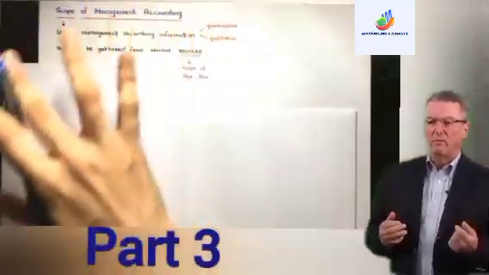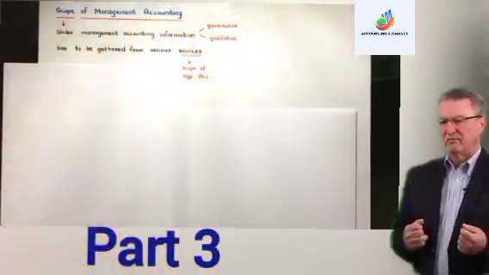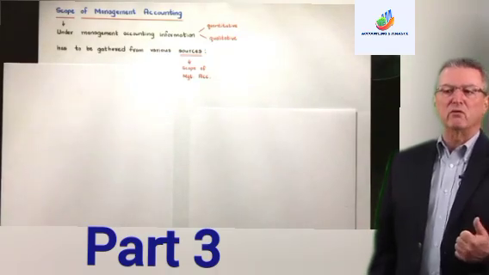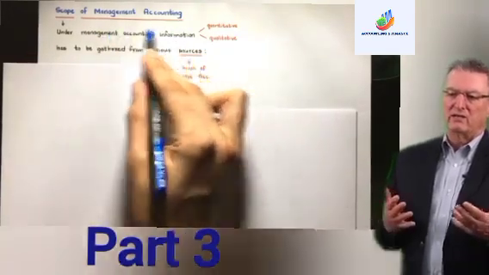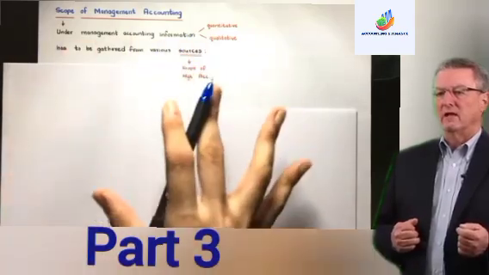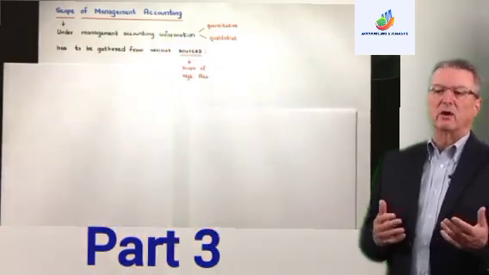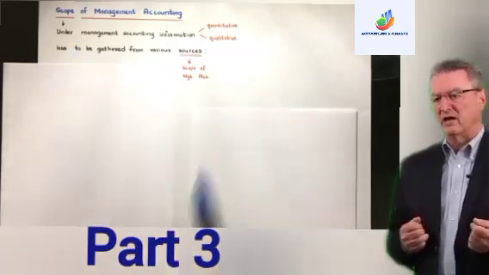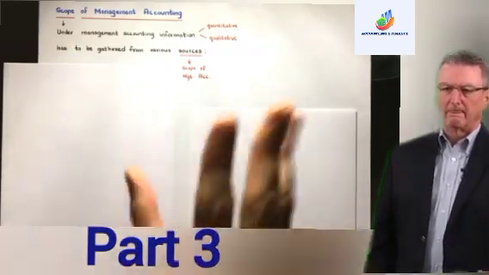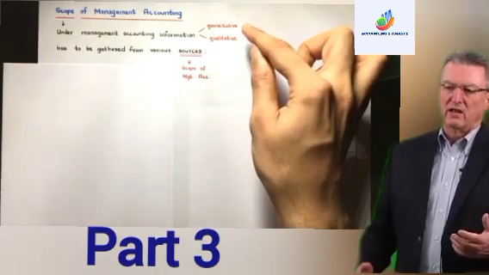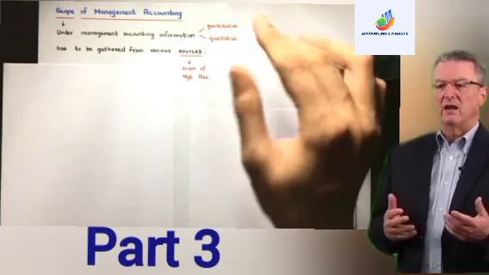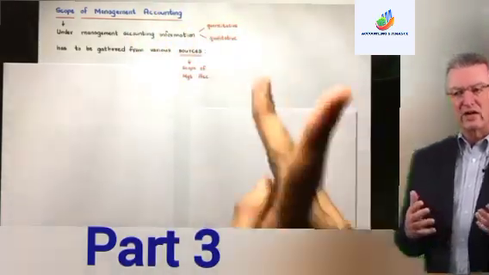Now see here, we have scope of management accounting. It's really simple. What do you mean by scope of management accounting? Scope means the area that is covered by management accounting. What all areas are touched by management accounting? See, you have to understand what happens in management accounting. We provide relevant information. This relevant information can be quantitative, in monetary terms, or it can also be qualitative, which is non-monetary terms. It can be in both forms.